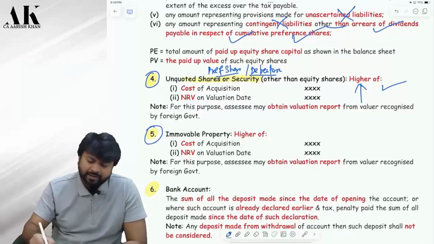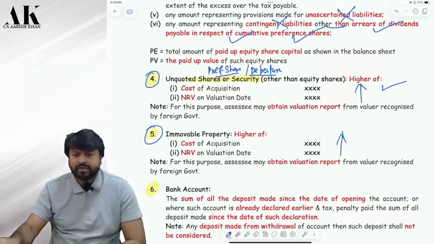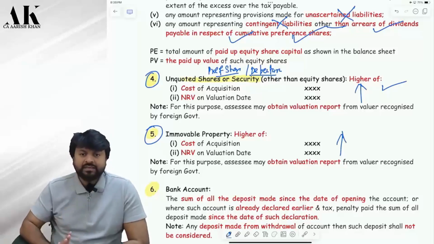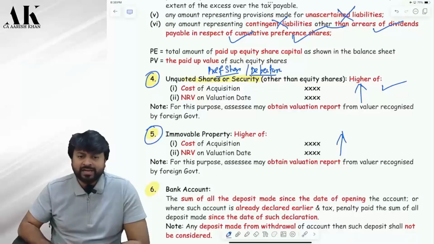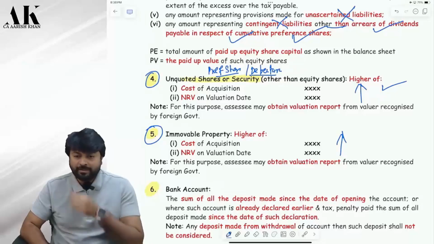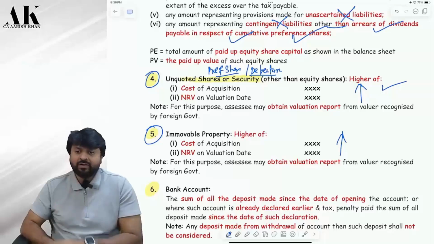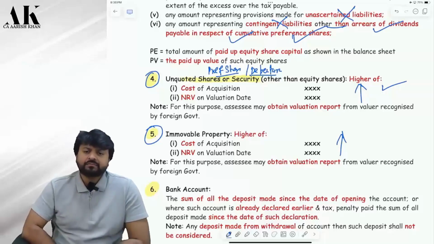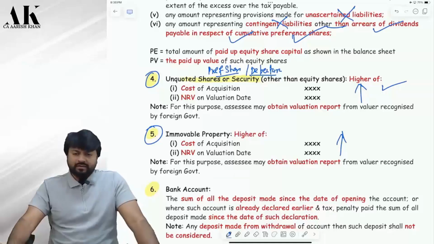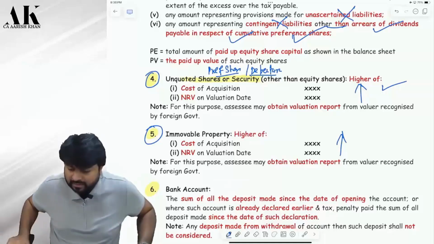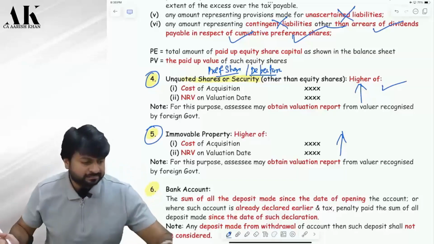Now, fifth point, immovable property also same. Cost or NRV, whichever is higher. Please don't use the word stamp duty value in black money law. The concept of stamp duty value is applicable in India, not in a foreign country. Here you have to compare your cost with NRV only, whichever is higher. Is it clear? So 5 items are done.